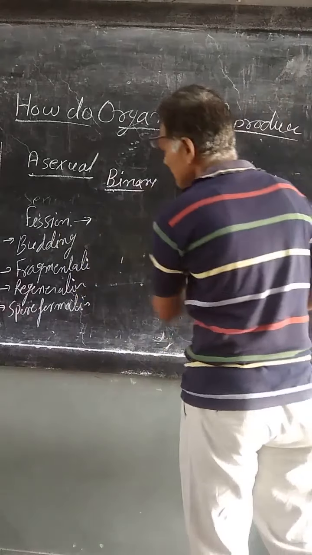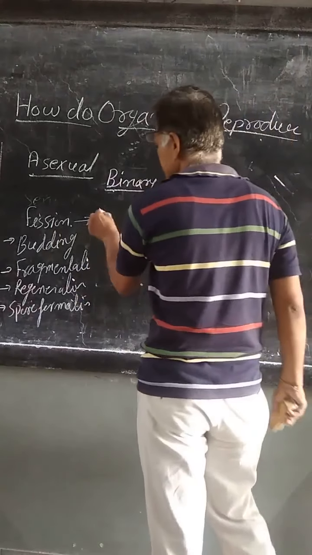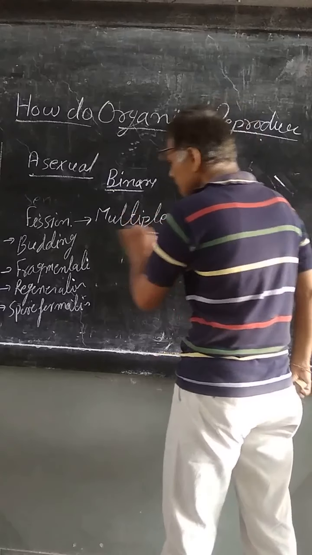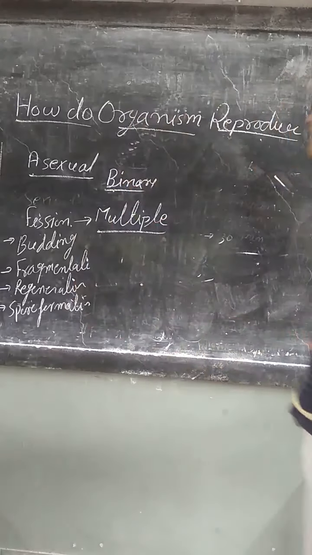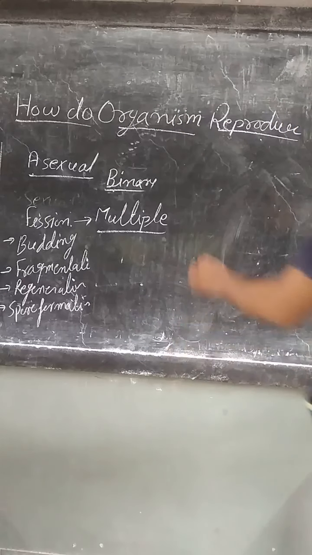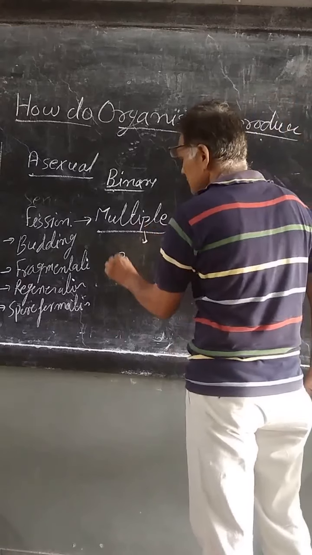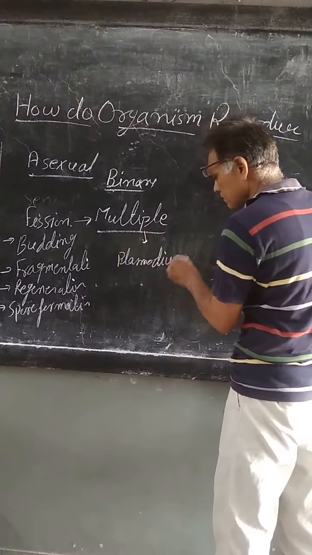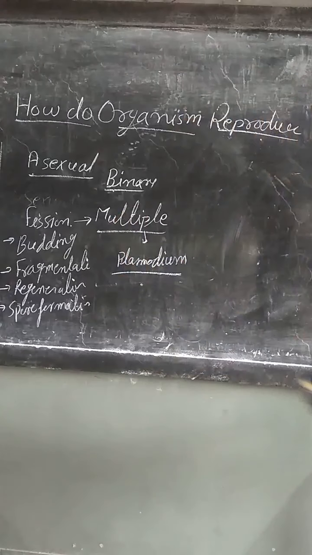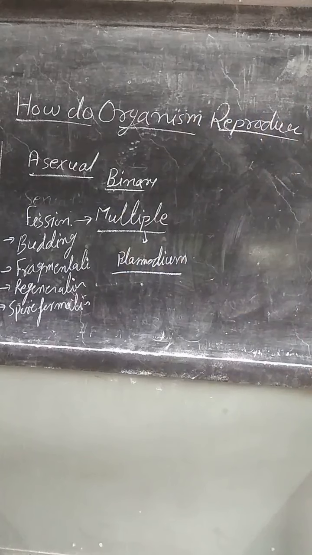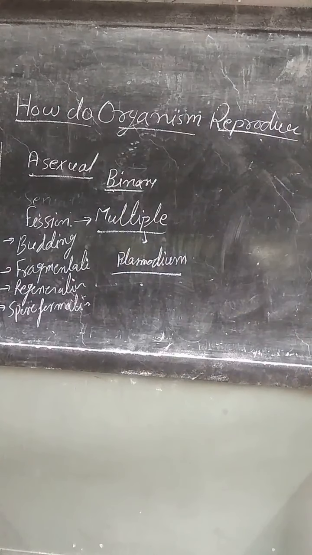Another type of fission is multiple fission. It again occurs in favorable conditions, and we see it in Plasmodium. What is Plasmodium? Did you know Plasmodium?